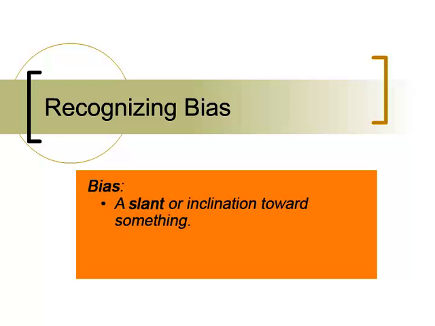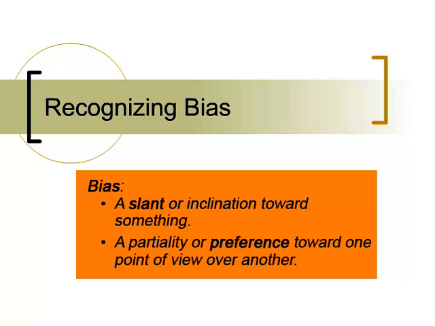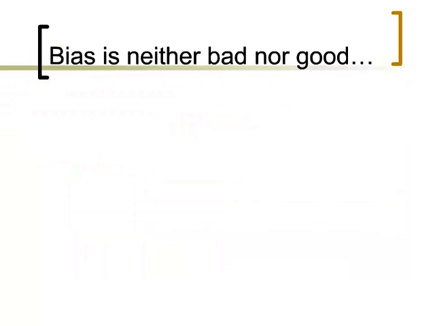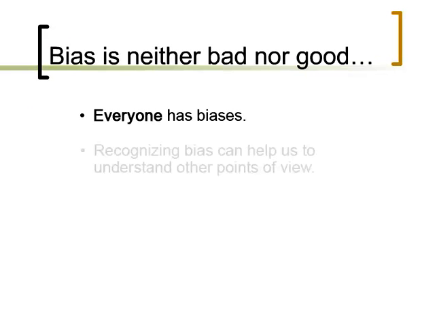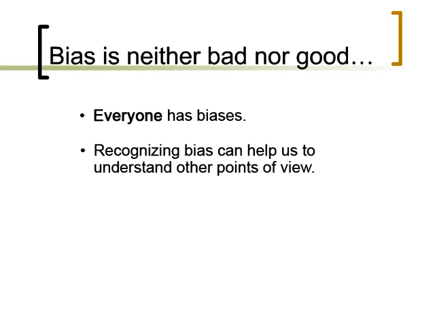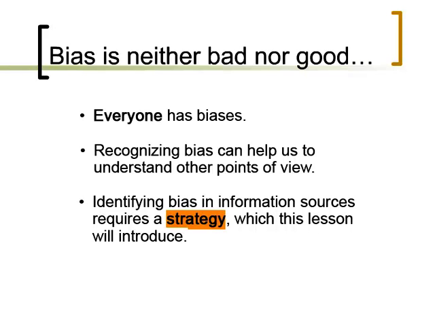Let's begin with a definition. Bias is a slant or an inclination towards something. It's also defined as a partiality or preference toward one point of view over another. Bias is neither good nor bad. It's important to understand that everyone has biases. Recognizing bias can help us to understand other points of view.